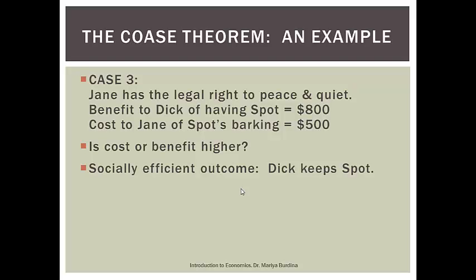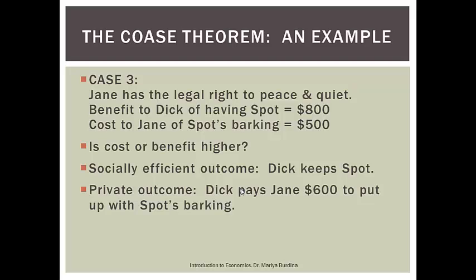So Dick has to convince Jane to let him keep the dog. What is he going to do? He can pay Jane $600, or anything between $500 and $800, to put up with Spot's barking. Once again, everybody benefits from it. Once again, we reach a private outcome that's exactly the same as the socially efficient outcome.